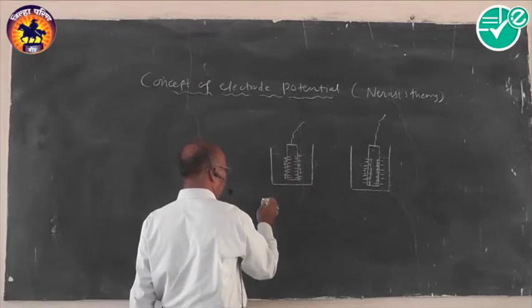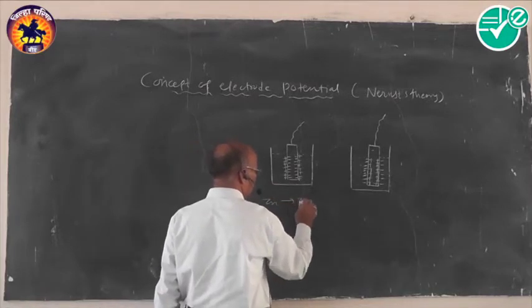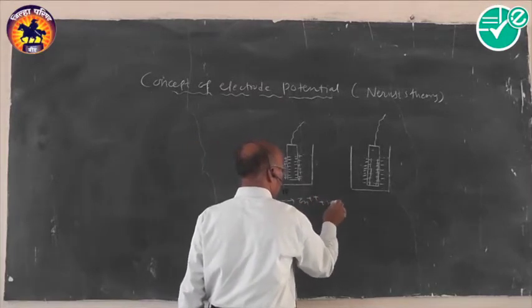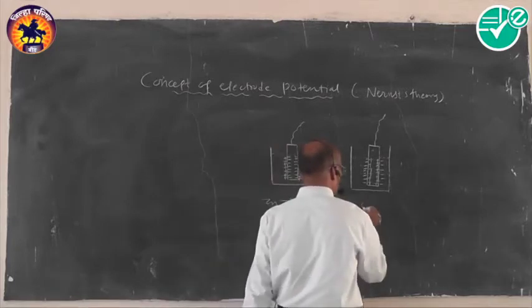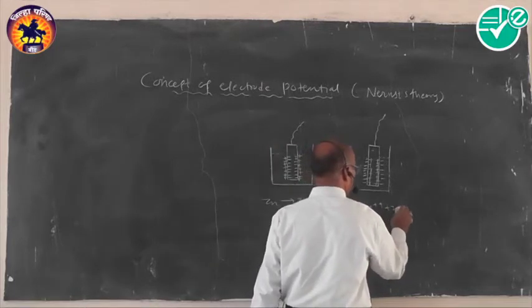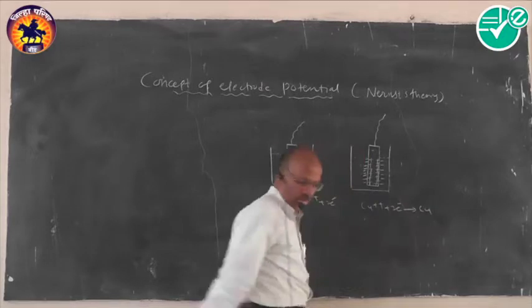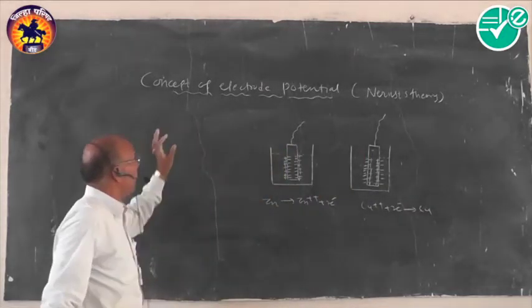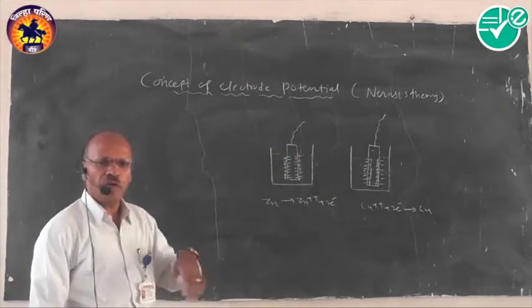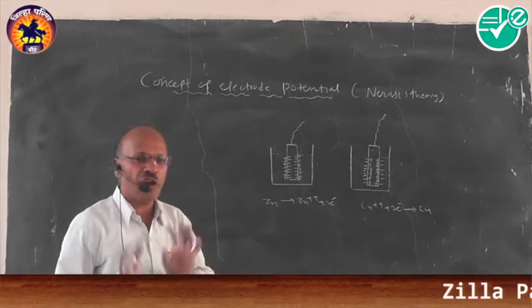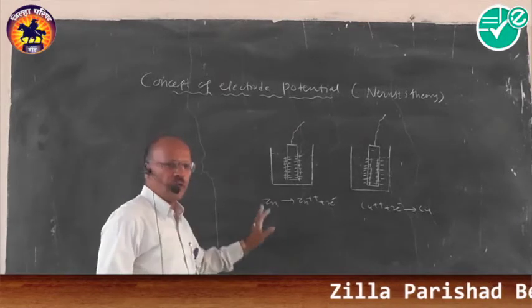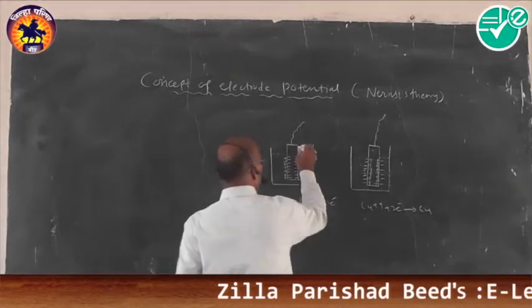The reaction we will write like this: zinc gives Zn2+ plus 2 electrons, and Cu2+ plus 2 electrons gives copper. Now we have to explain what the electrode potential is. What is the potential difference? How to represent electrode potential?